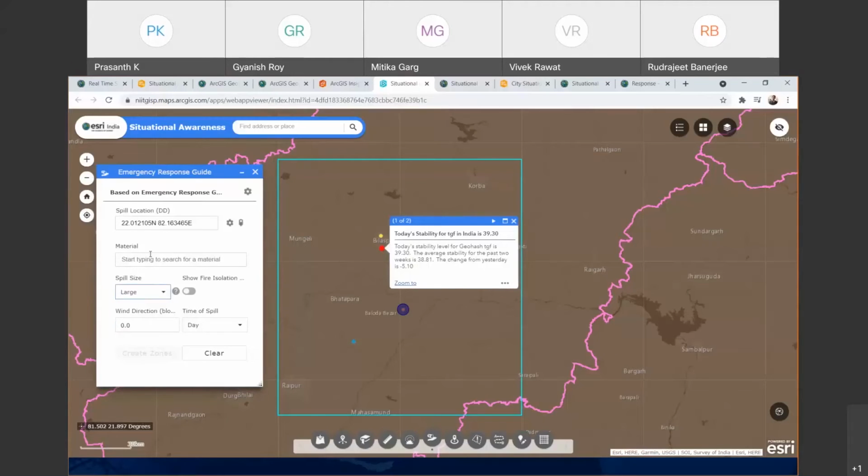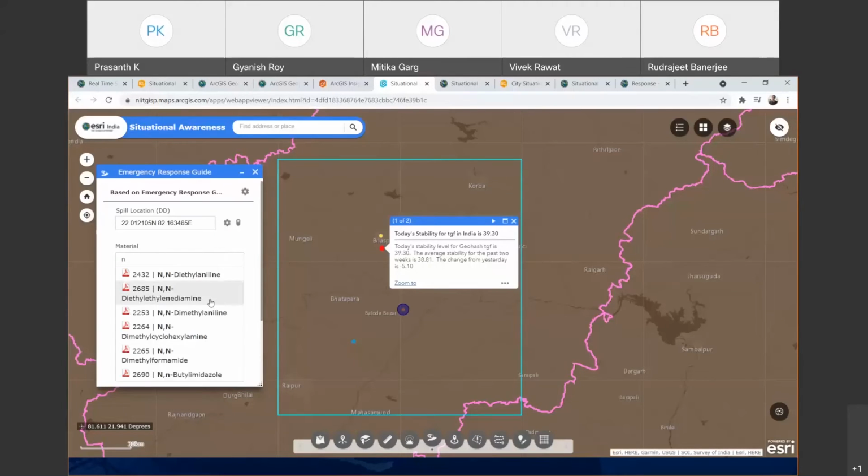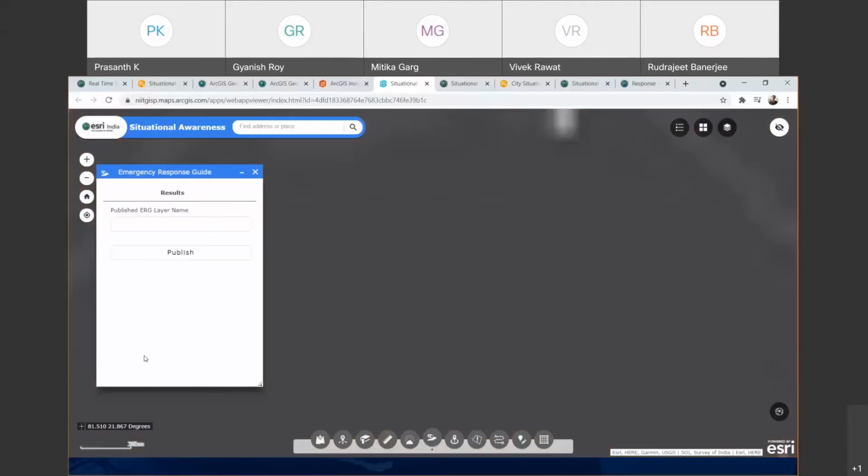So say, for example, if it is a spill, and you want to understand whether it is threatened by fire hazard, or whether an isolation place you need to create, you can give the wind direction and day, so that it will create a zone for the spill. So you can type any material name which is creating a hazard.